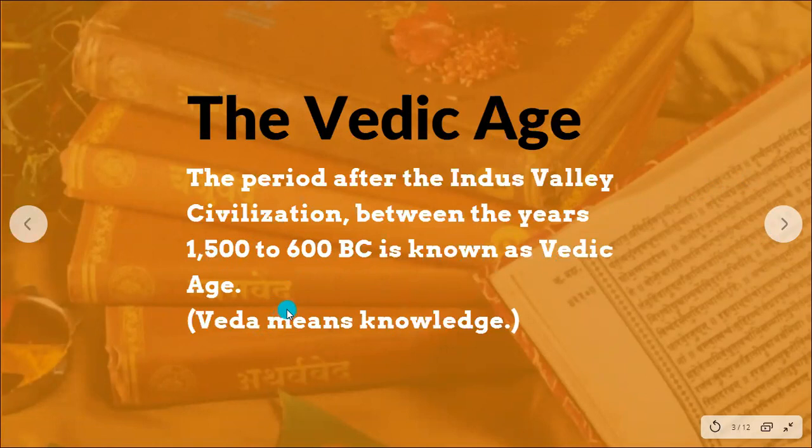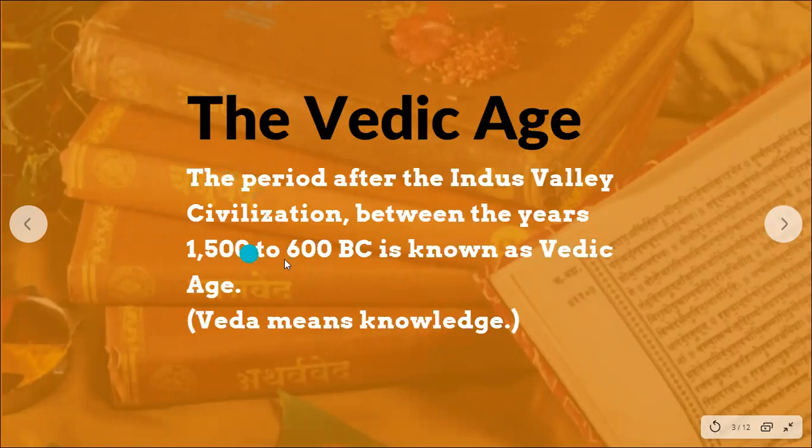And students, we have a lot of evidence about what happened in this particular age. Although we do not get written evidence, it was many centuries later that these Vedas were written down. These were passed orally.